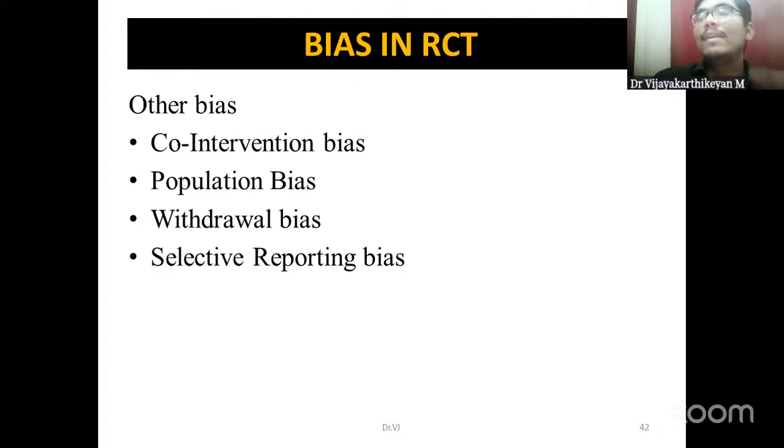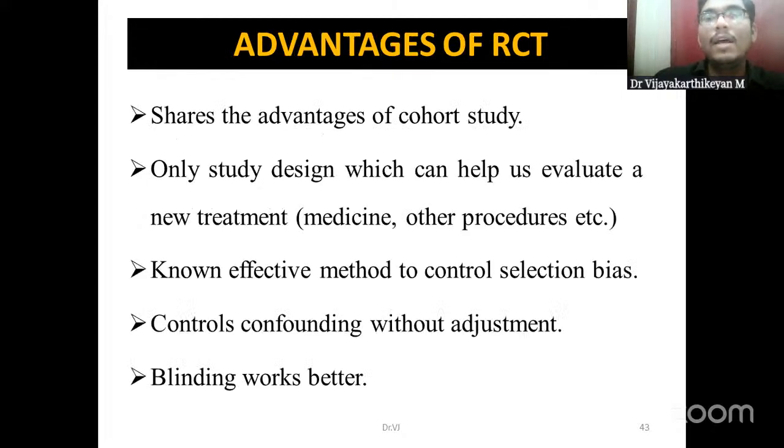So this might lead to co-intervention bias or contamination. Next, population bias. If we haven't chosen an adequate representative population, this kind of bias might occur. And withdrawal bias, as I told, if there are more attritions in our RCT, it might lead to withdrawal bias. And reporting bias. In any of the study designs, you could find this reporting bias.